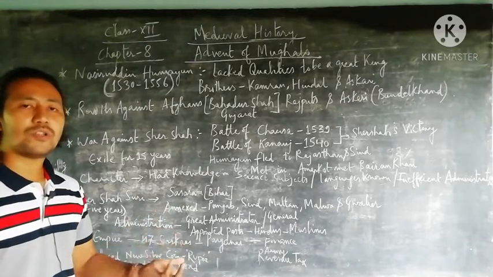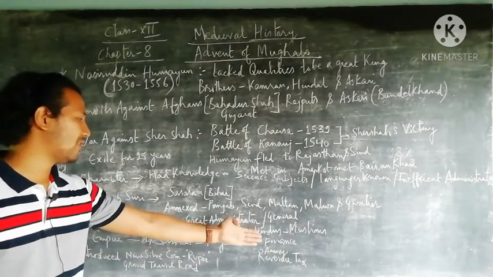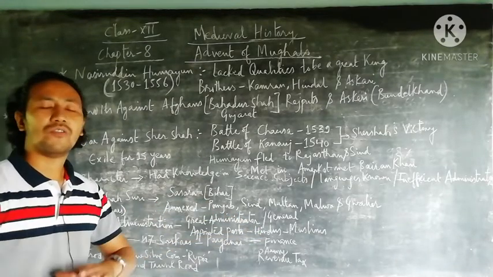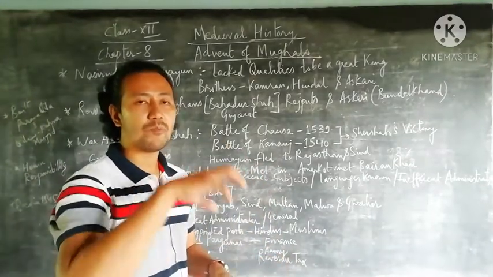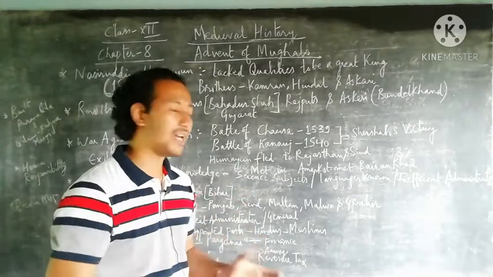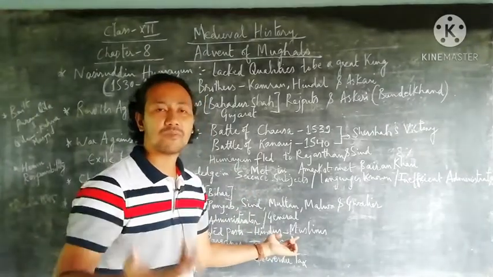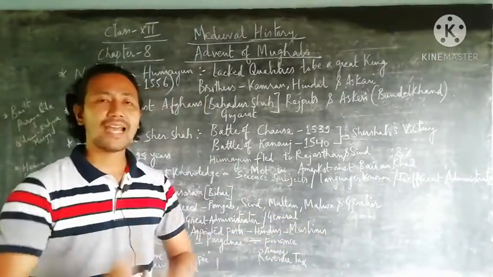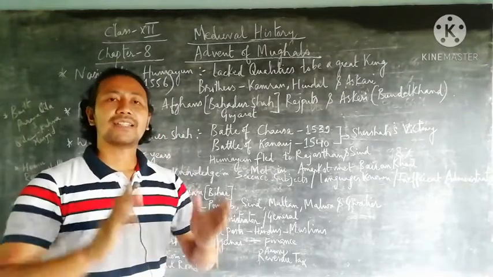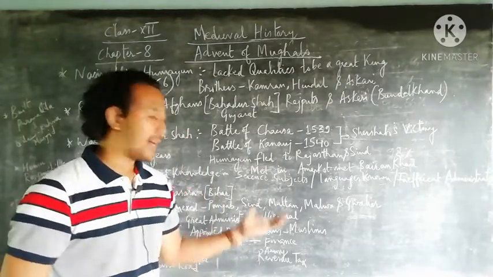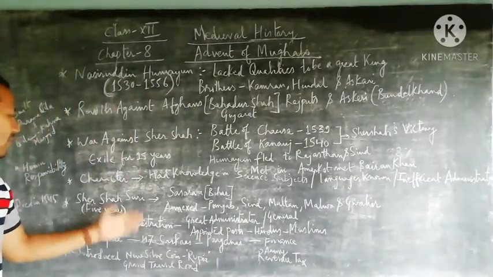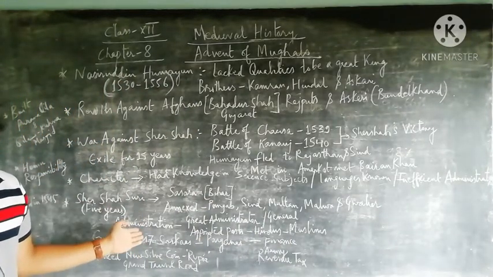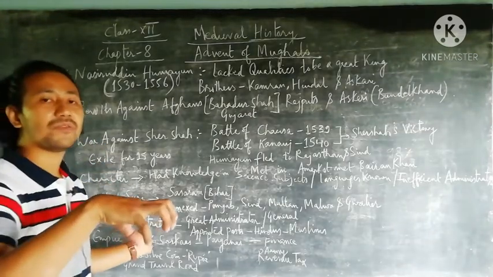Next we focus on his administration. As I already told you, he was a great administrator as well as a great general, and he appointed various posts for different departments, and for each department an officer was required, and for that Hindu people were also given the post as well as Muslims. This kind of idea, this kind of proper planning, was used by this leader known as Sher Shah Suri.